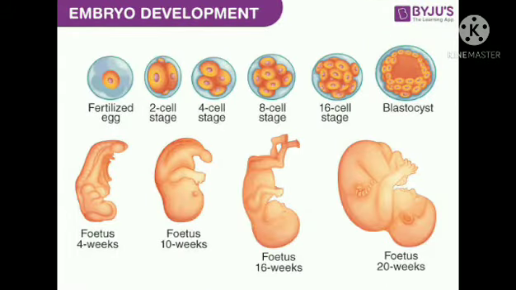Now let us see, my dear students, the development of the embryo. After the fusion of male and female gametes, the first cell, that is the fertilized egg or zygote, is formed. This cell will again divide and form a mass of cells, and ultimately its cells will form tissues and organs, and this developing structure will be referred to as the embryo. This embryo will then grow into a young one or baby.